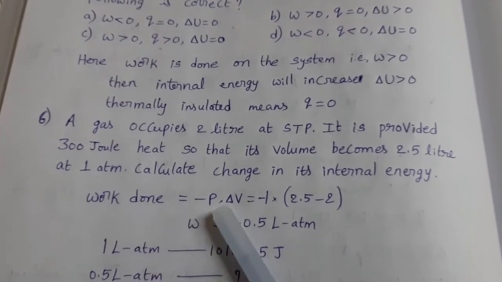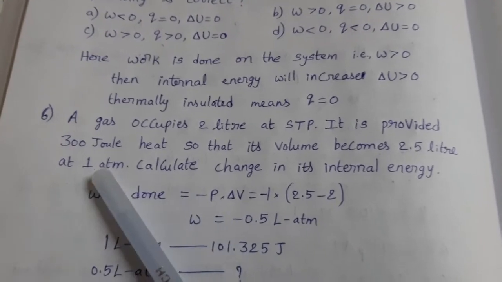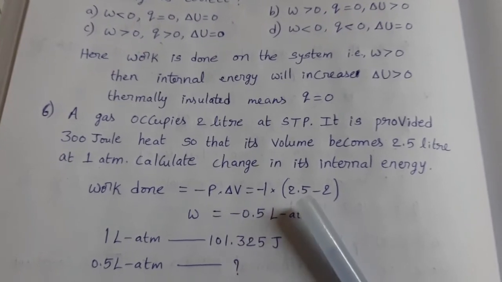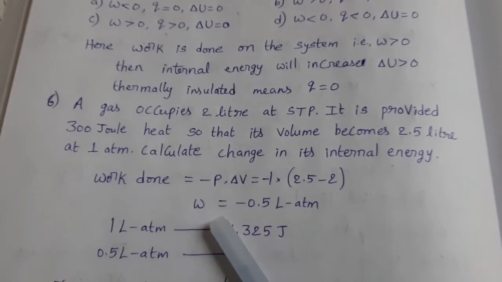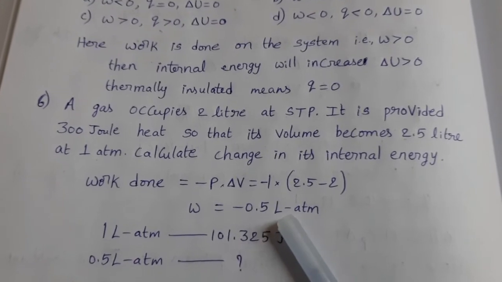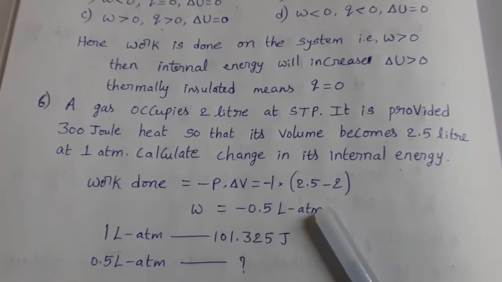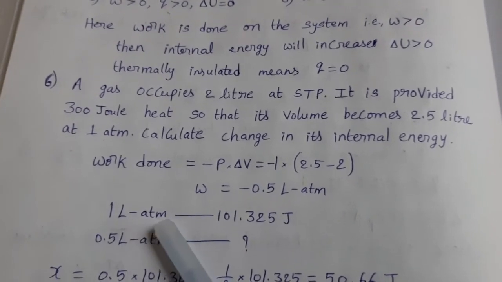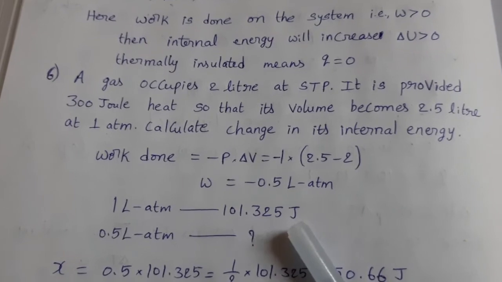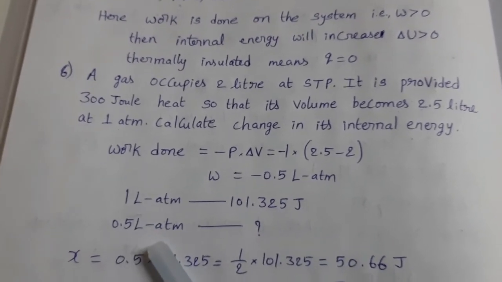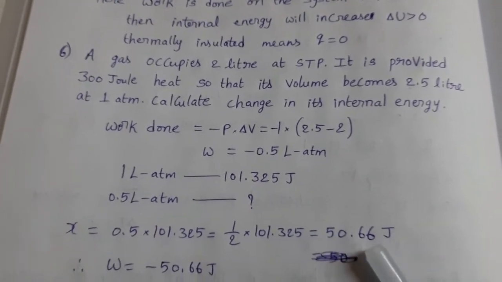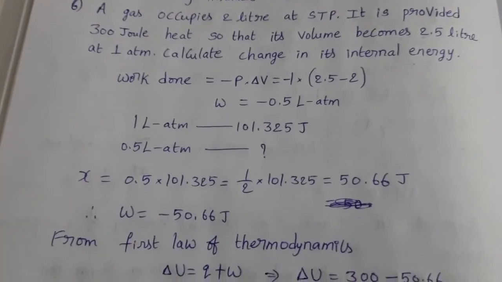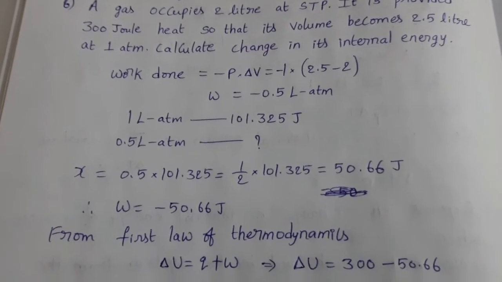Work done equals minus P into delta V. External pressure 1 atmosphere, so minus 1 into delta V, the difference in volume, 2.5 minus 2. That gives W equal to minus 0.5 liter atmosphere. Now these units are changed to joules by this conversion: 1 liter atmosphere equals 101.325 joules. So 0.5 liter atmosphere means 50.66 joules. Therefore work done W equals minus 50.66 joules.